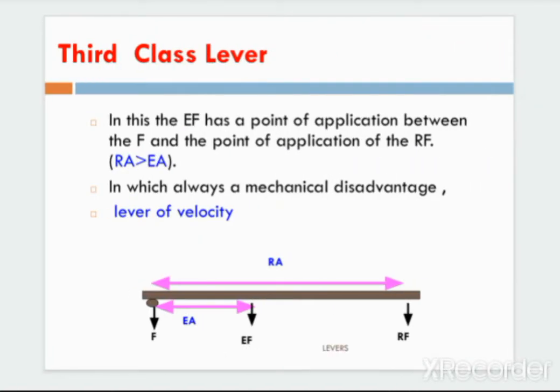Now what is a third class lever? A third order lever is when the effort is in the middle between the fulcrum and the point of application of the resistance force, in which there is always a mechanical disadvantage, so it is known as a lever of velocity. Here the effort is between the fulcrum and the resisted force or weight force.